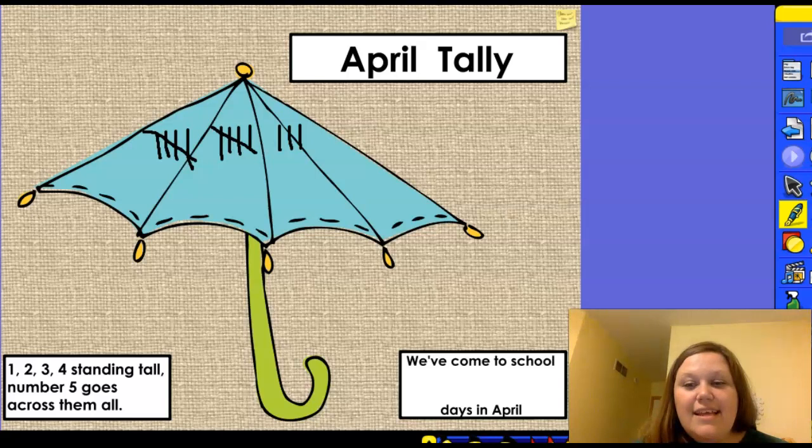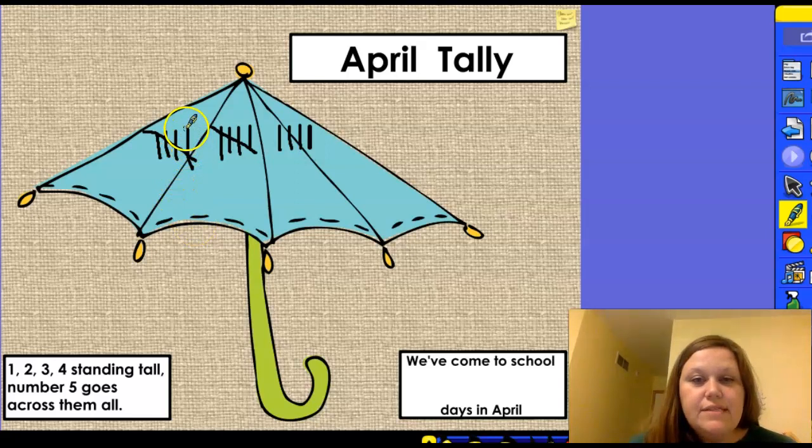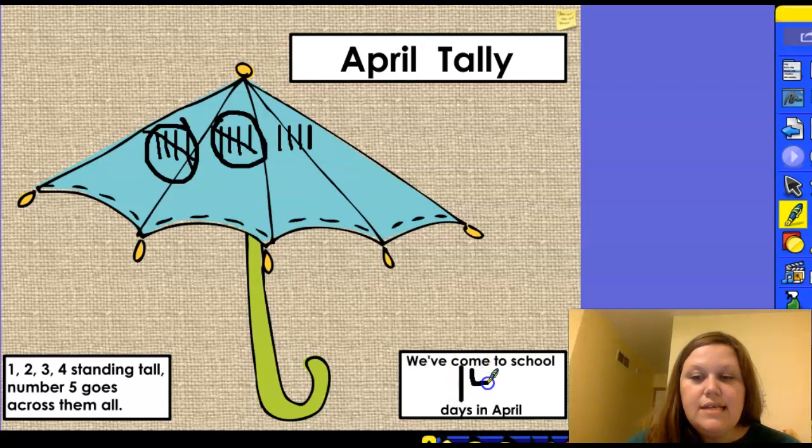All right, yesterday we had 13 tally marks. I'm going to add one more tally mark, boys and girls, right here next to the group I left off with. Count by 5s for the tally groups with me. Ready? 5, 10, now go on to 1s, 11, 12, 13, 14. There have been 14 days in April.